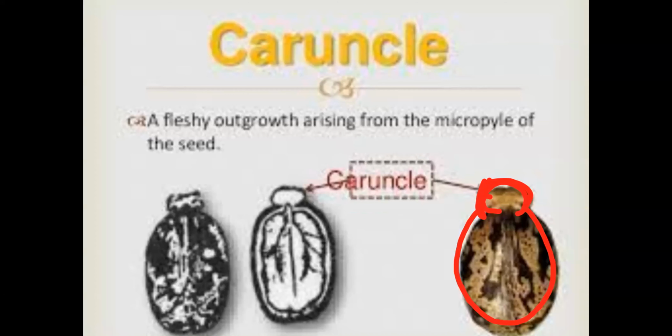Remember, caruncle is a fleshy outgrowth present in some seeds. And that fleshy outgrowth we call the caruncle.